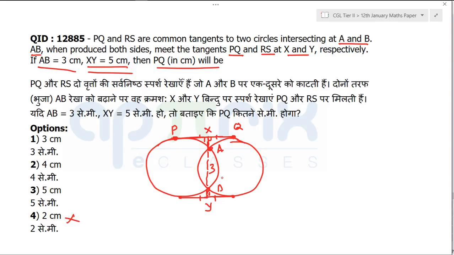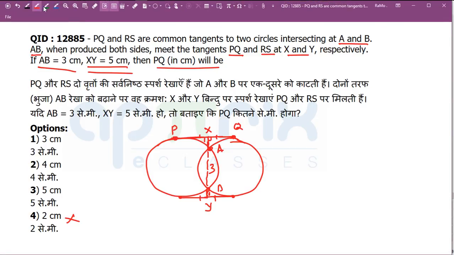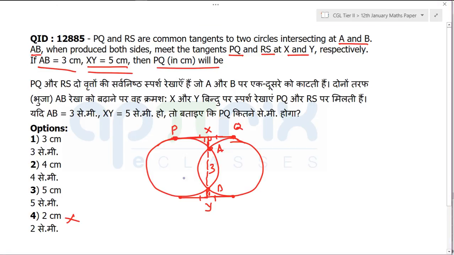Formulas are something that create disturbance in the brain, right? They occupy unnecessary space. So you should free it and use it constructively. Understand one thing first. This overall length that is given, XY, is given to be 5. What is this length? This is the diameter of the circle. Clear or not? Yes. It will be the diameter of a circle. Now what I'm going to do, I'm going to create a diameter from this point. Because I do not know the formula to solve this question, I'm sorry. So this will be 5.